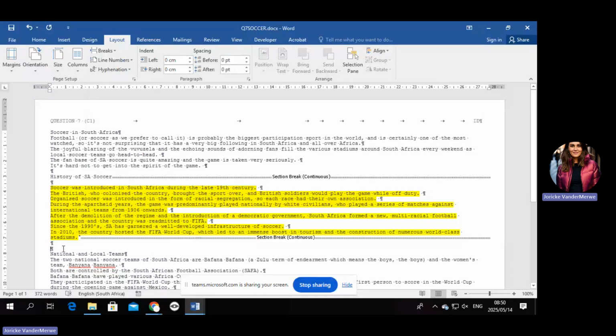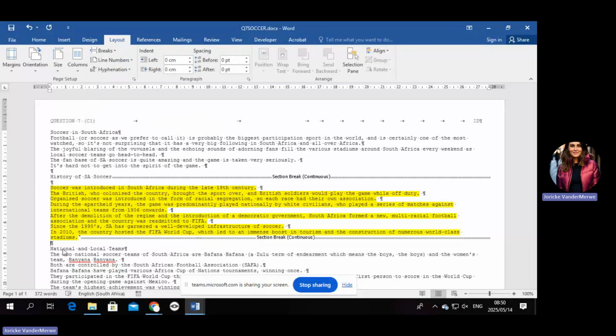Now you can just make sure you take that one out. And now your mouse needs to be on here where the yellow part is. Because if your mouse is over here by Bayana, the line numbers is going to be on that part of the document, which is not correct.